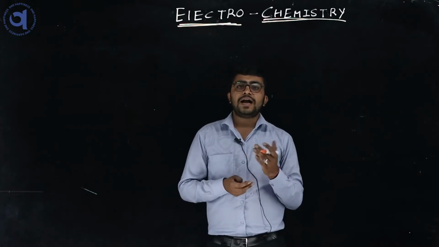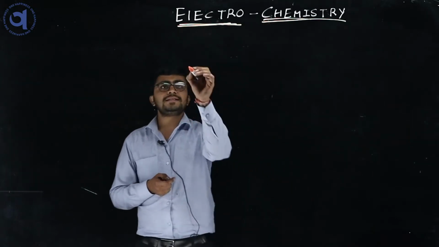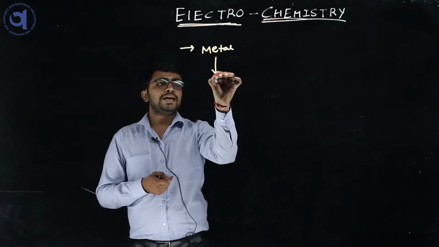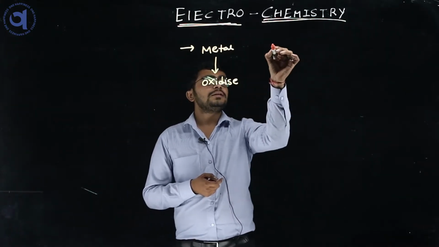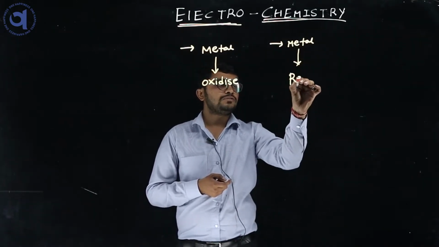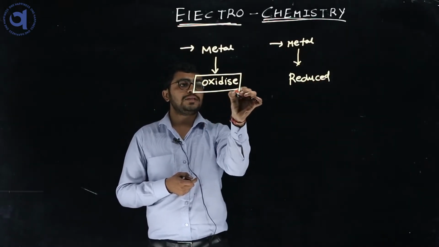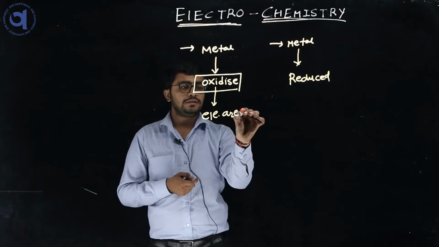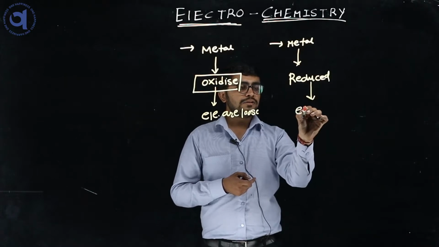What is anode? The anode is where the oxidized substance is. What is oxidized? Suppose one metal is oxidized. What is the meaning of oxidized? And one metal is reduced. What is oxidized and what is reduced? The common phenomenon is that in the oxidized substance, electrons are lost, and in the reduced substance, electrons are accepted.